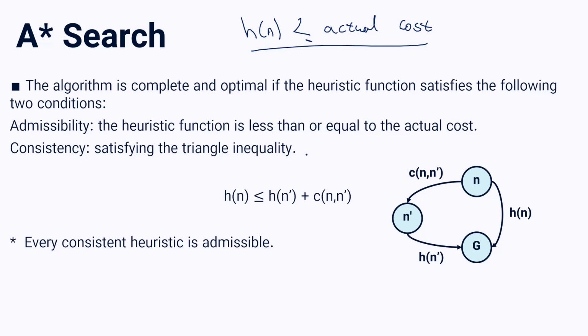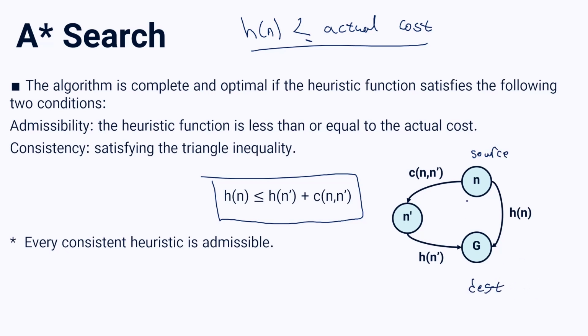We say the heuristic measure must be consistent. It means we have to satisfy the triangle inequality. So what is triangle inequality? I write it down here. Consider this simple schematic. I have 3 nodes. I want to reach node G. I have 2 ways. My source is node N and my destination is node G.